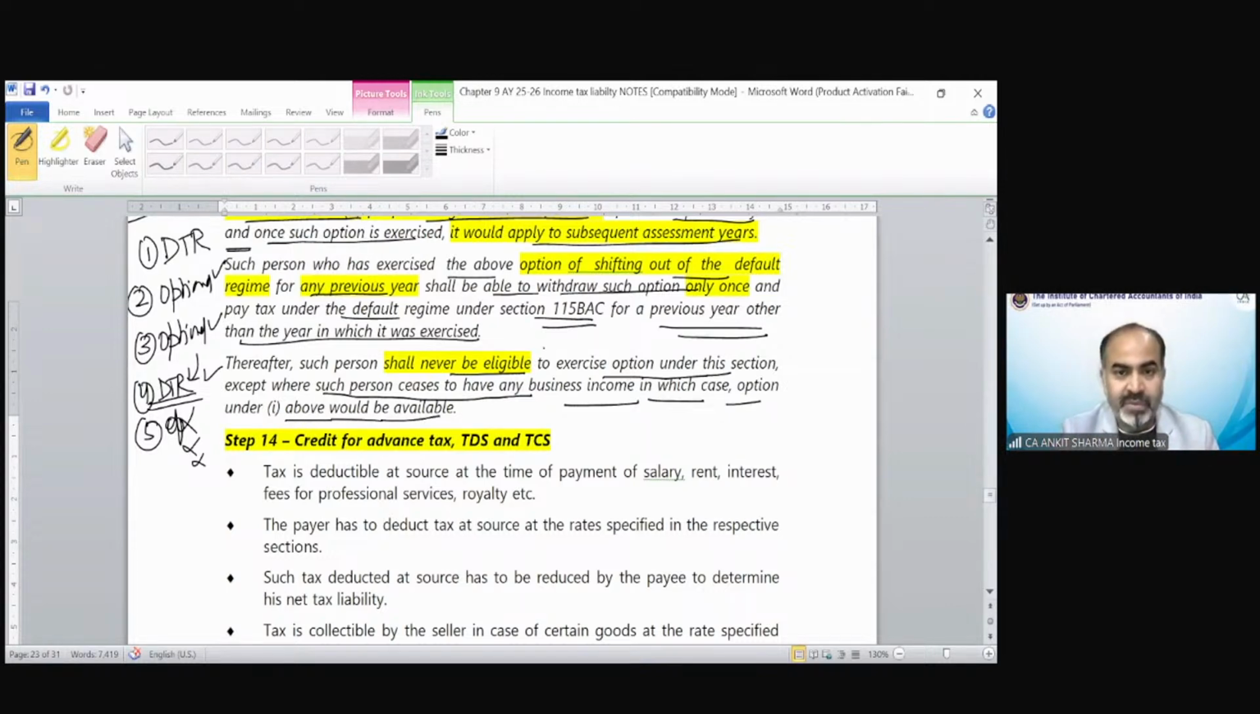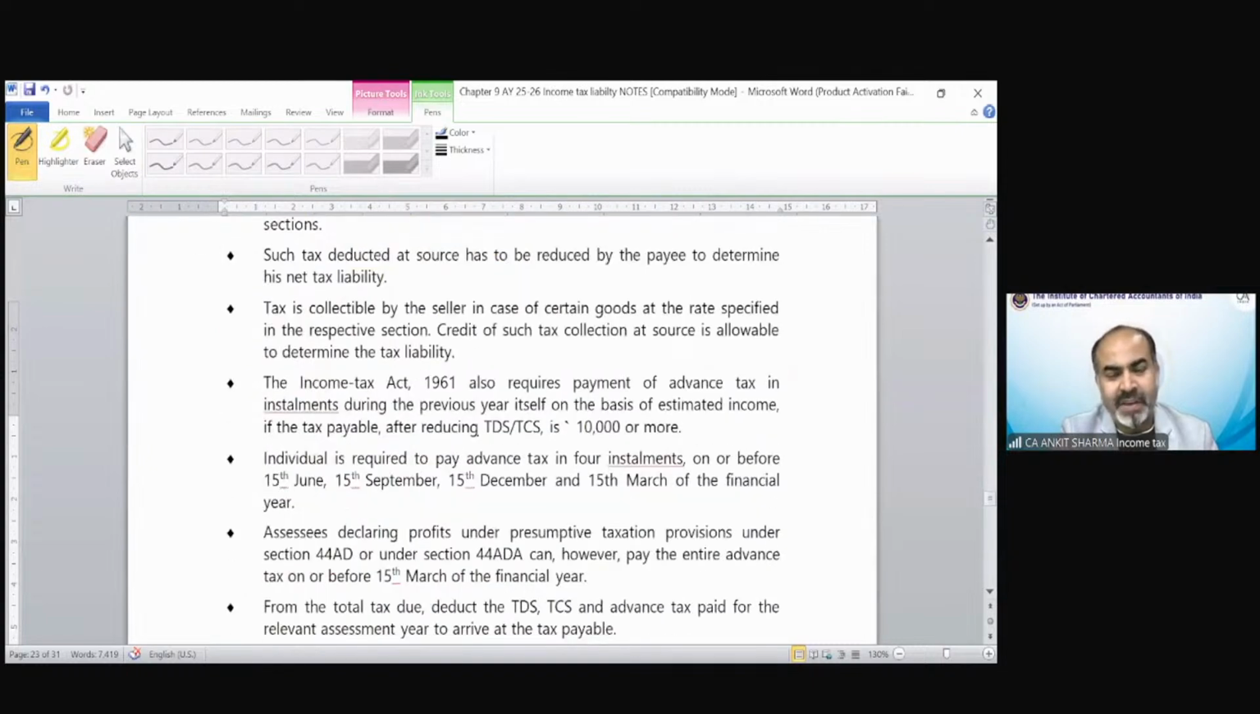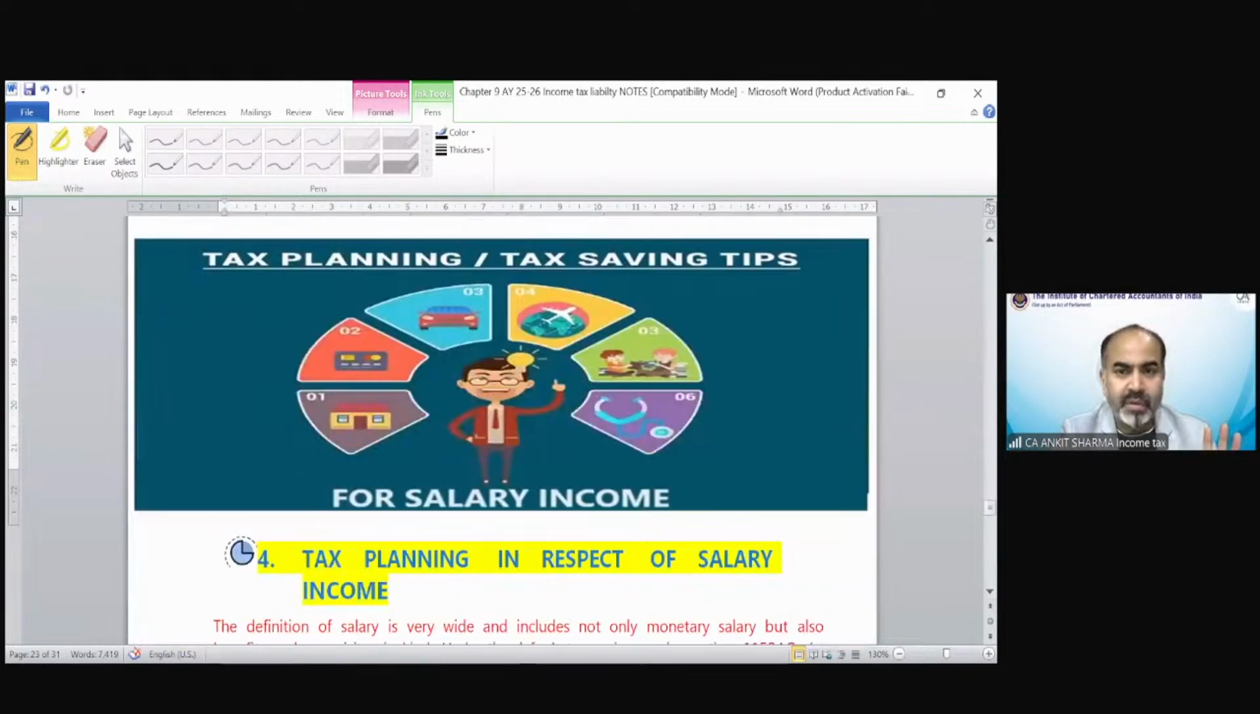Okay. Credit for advance tax, TDS, TCS, we have already gone through these provisions. Now tax planning and tax saving. I have told you that under this chapter, we have two new topics. One is AMT and the second is tax planning or tax saving tips for salary income. Now let me tell you, this topic is not compulsory in every case. This topic is kind of objective based. In different situations, this topic could change.